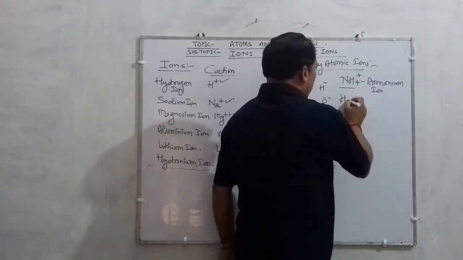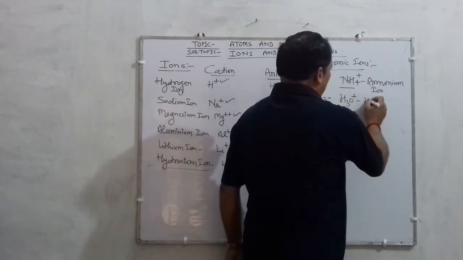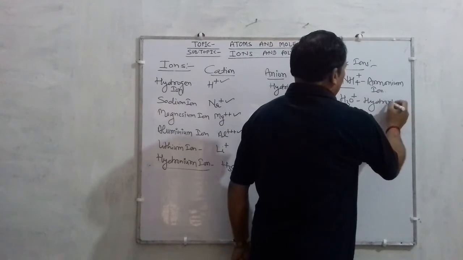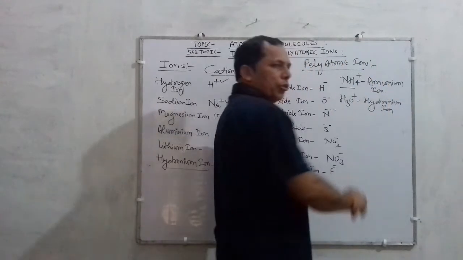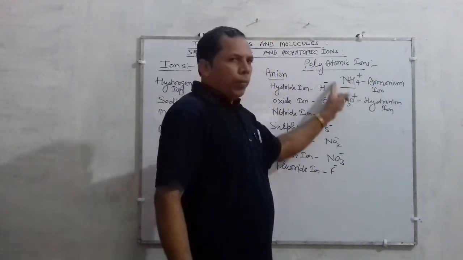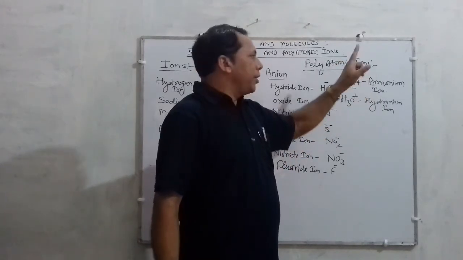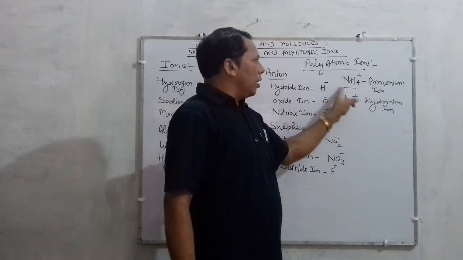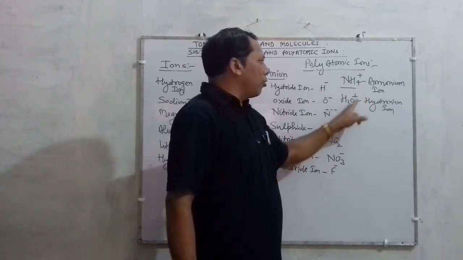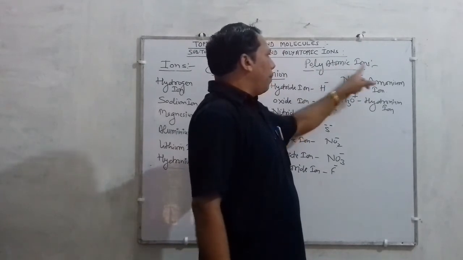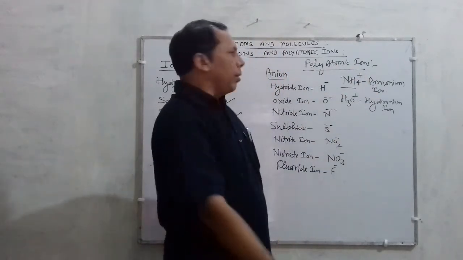Similarly, hydronium ion, H3O plus. So according to the definition, children, a group of atoms containing a net positive charge means ammonium ion containing one positive charge, similarly hydronium ion containing one positive charge. So such types of ions are called polyatomic ions.